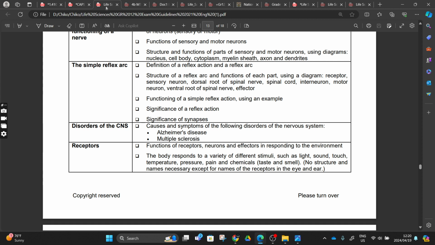From there, this will be our Friday. We talked about this, that Friday. Today we're going to talk about disorders that are affecting the central nervous system, right?